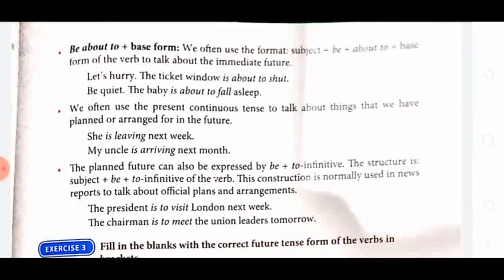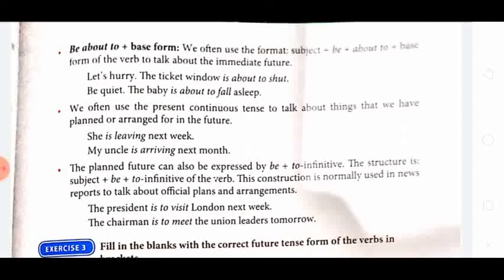Now, be plus about to plus base form. We often use the format subject plus be plus about to plus base form of the verb to talk about the immediate future. अभी जो होने वाला है, नेक्स्ट मोमेंट में जो होने वाला है, उसके लिए इमीडिएट फ्यूचर. Please put the underline. When we are talking about immediate future, we use be about to plus base form. The formation will be subject plus be plus about to plus base form.